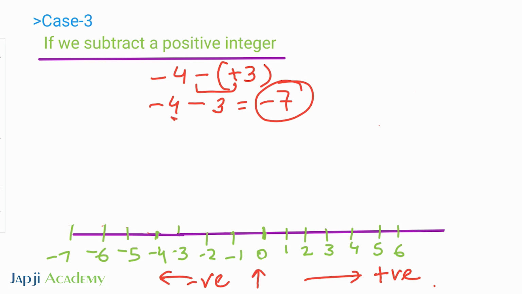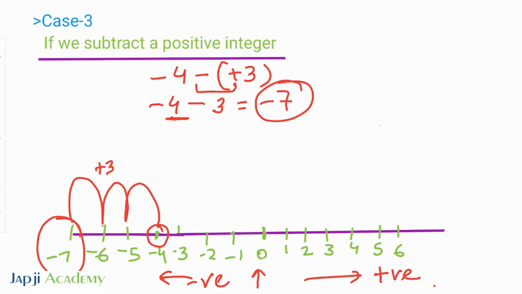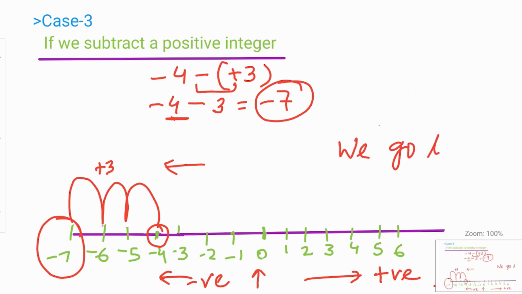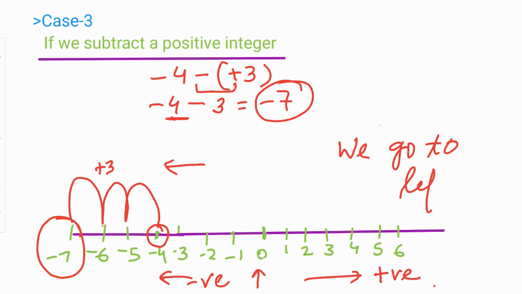I have to start from minus 4, which is to the left of 0, and here I am subtracting a positive integer: 1, 2, 3, and I get the resultant minus 7. In this case we are going to the left. That means if we subtract a positive integer, we go in the left direction, right?